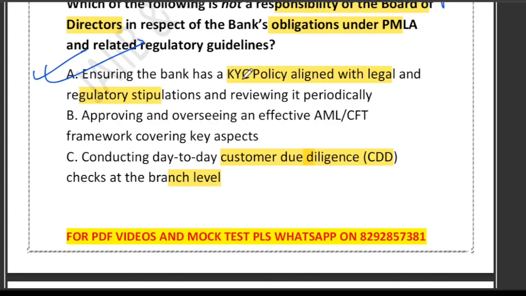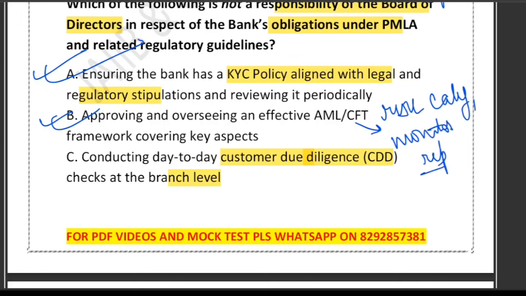What about option B? Approving and overseeing AML CFT framework. Yes, this is also correct. Why? Because the board must approve the bank's anti-money laundering and combating the financing of terrorism framework. What is CFT? That is called combating the financing of terrorism. They must ensure risk categorization, monitoring system, reporting mechanism. So these things must be ensured. Risk categorization, then monitoring system, then reporting mechanism. Option B is also correct.